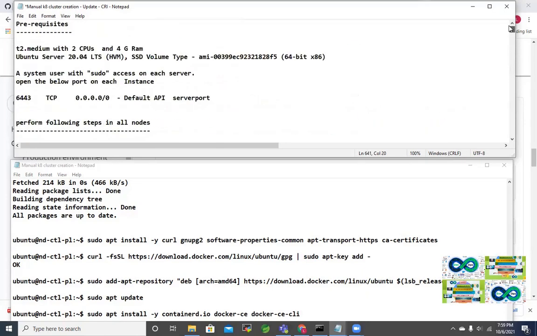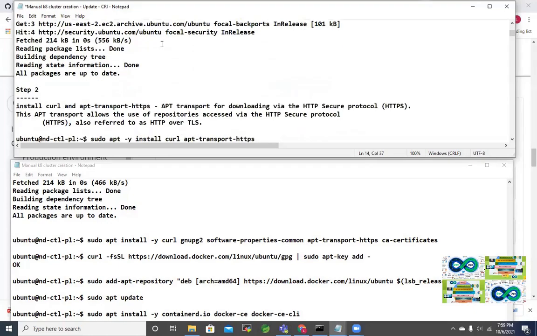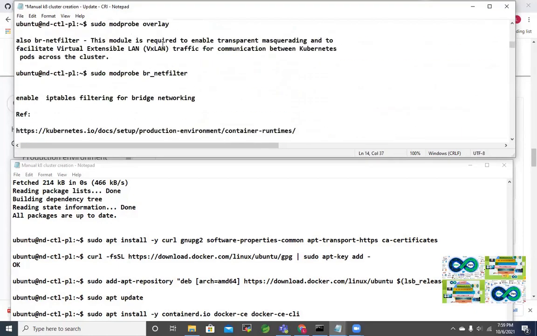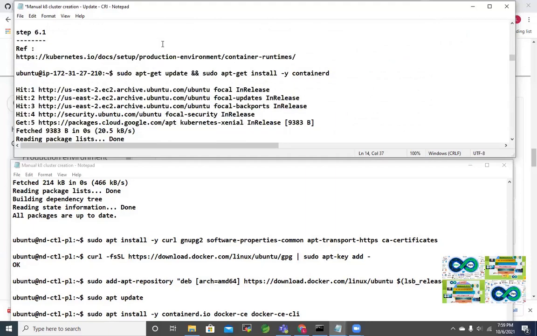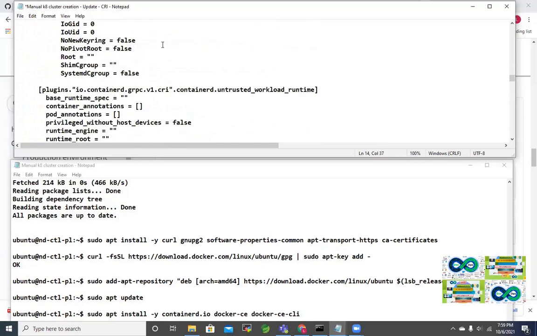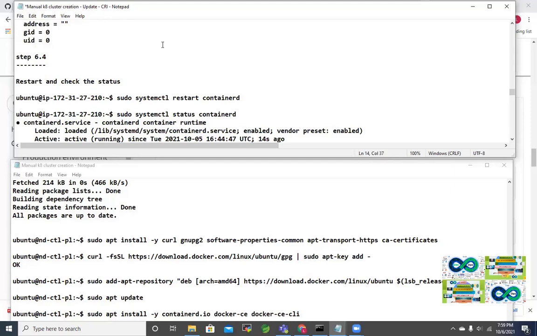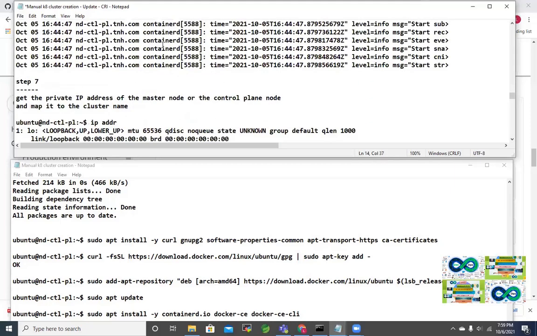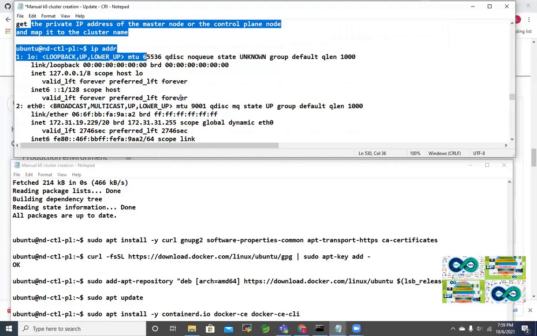But here, I think I have explained it. If you go up in the practical, we need to follow steps 1 to 7 in all nodes. Perform the following steps in all nodes. The same explanation is there. And from step 7 only, we are doing the cluster initialization, which is only in the control plane or the master node.